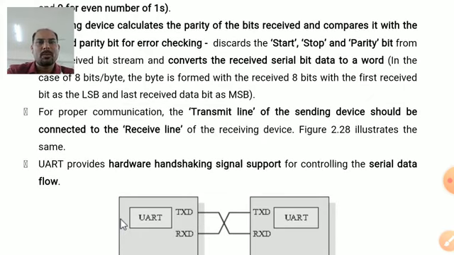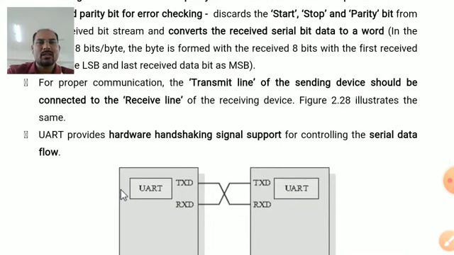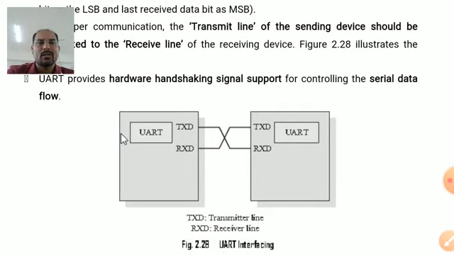For proper communication, the transmit line of the sending device should be connected to the receive line of the receiving device, as shown in the figure. See here, we have 2 UART devices. Only 2 wires are required for the communication: the TXD transmitting line and the RXD receiving line. The TXD of one device should be connected to the RXD of the other device, and the RXD of this device should be connected to the TXD of that device. This UART provides hardware handshaking signal support for the serial data flow.